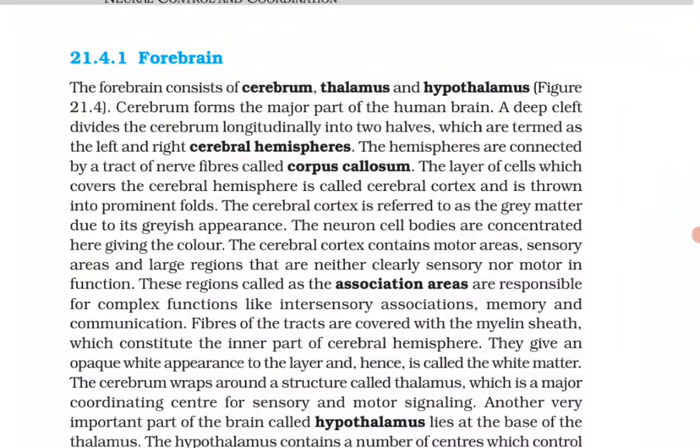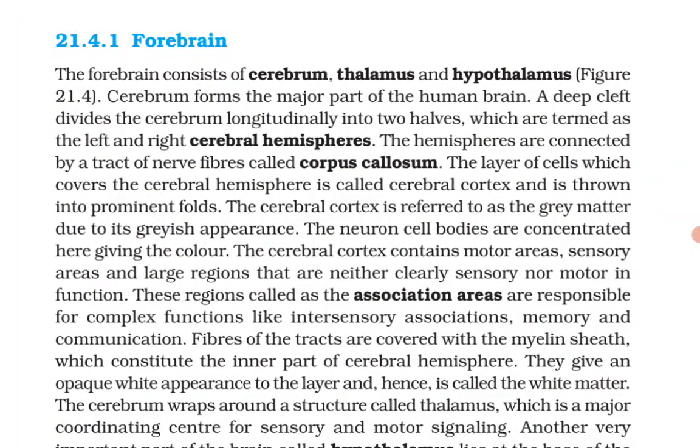Forebrain. The forebrain consists of a cerebrum, thalamus and hypothalamus. Cerebrum forms the major part of the human brain. A deep cleft divides the cerebrum longitudinally into two halves, which are termed the left and right cerebral hemispheres. The hemispheres are connected by a tract of nerve fibers called corpus callosum.